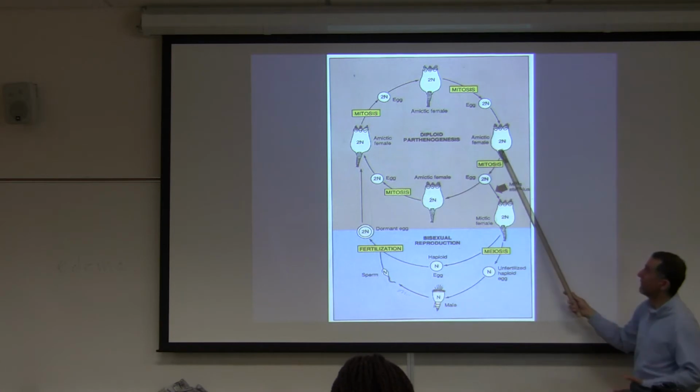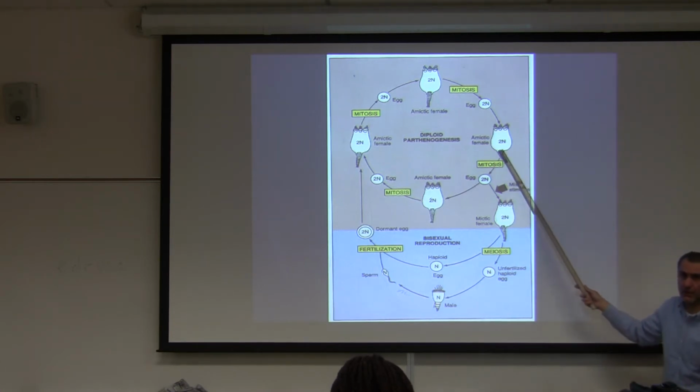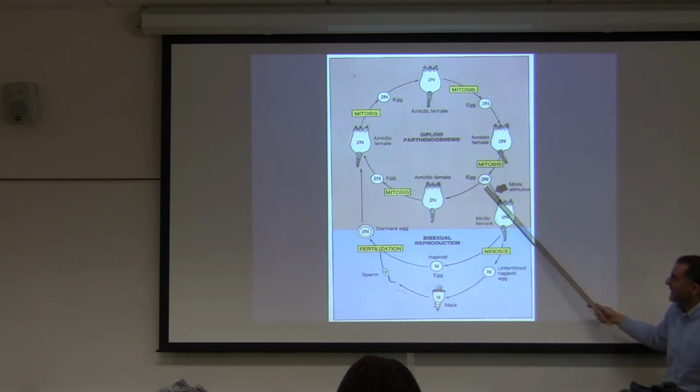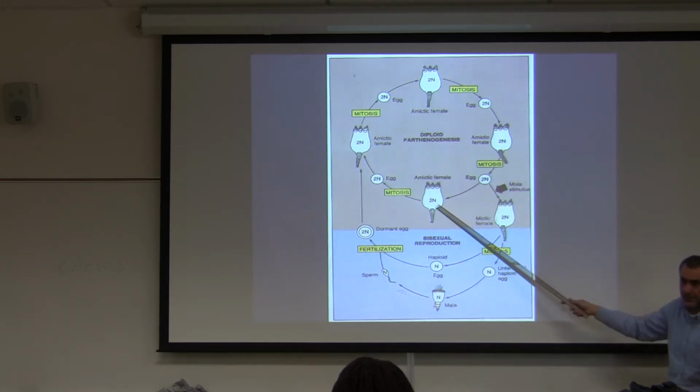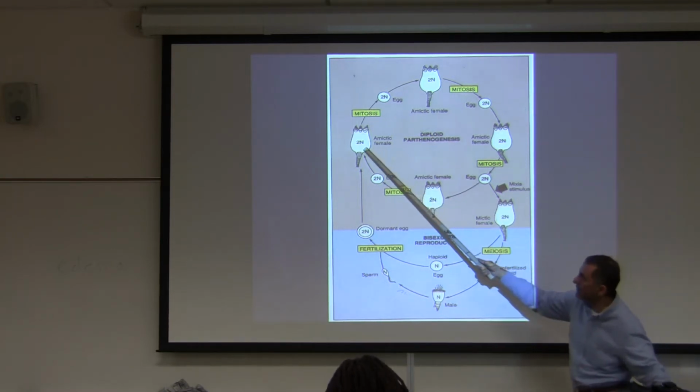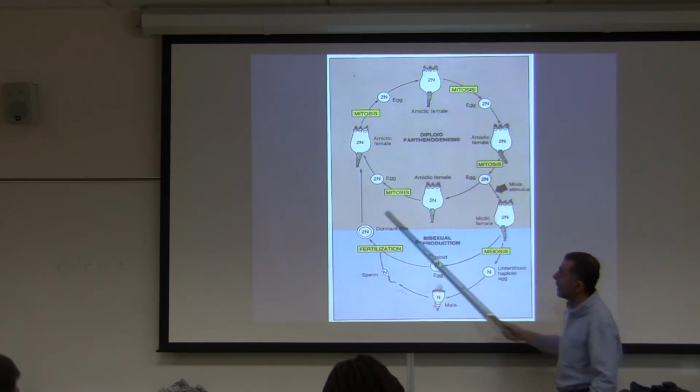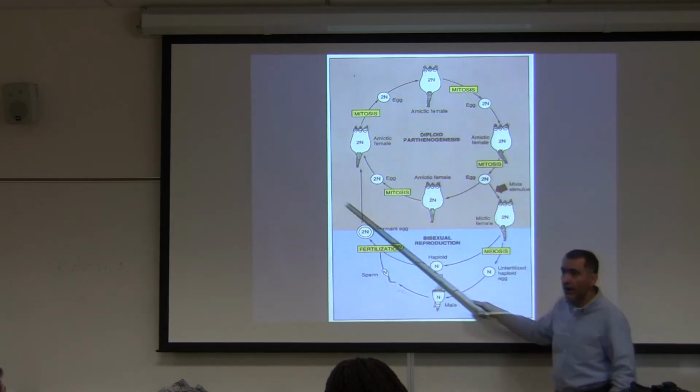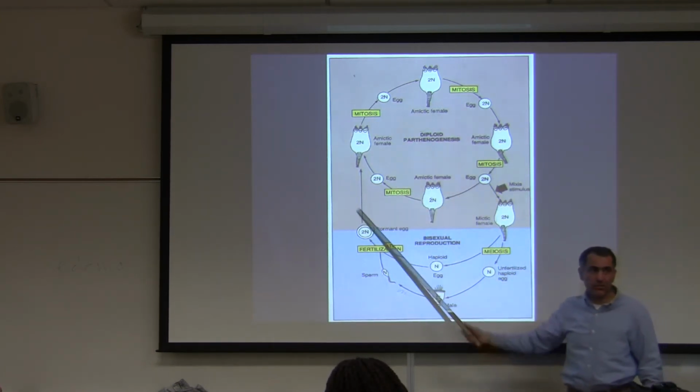The egg becomes what? Male or female? What do you think? Female. Female makes the egg by mitosis, and the egg becomes female. So this cycle goes on and on. Am I making some sense so far?